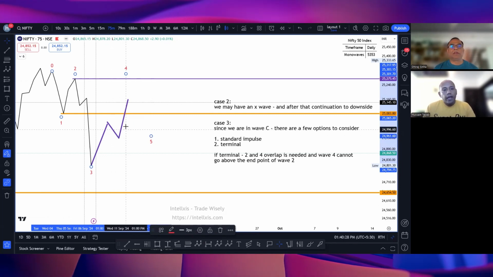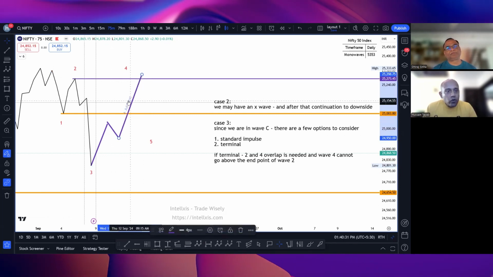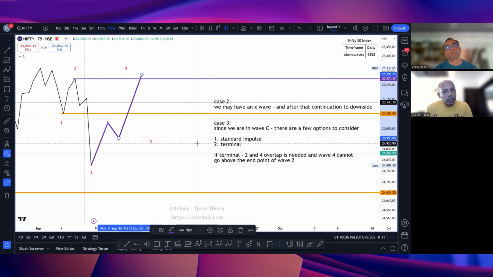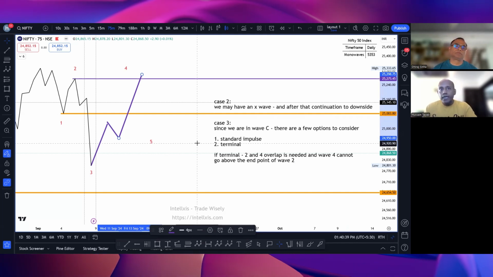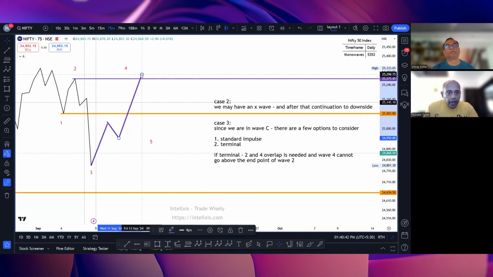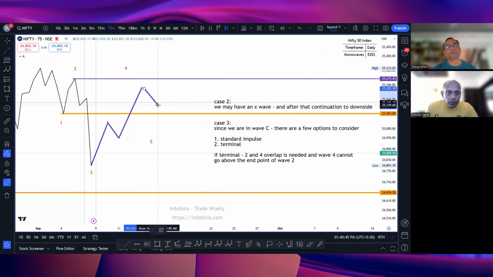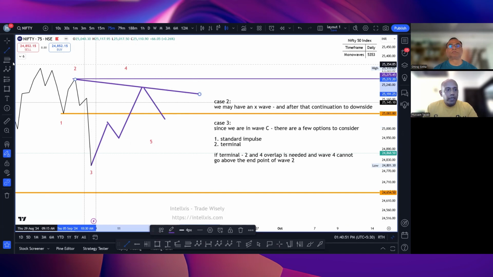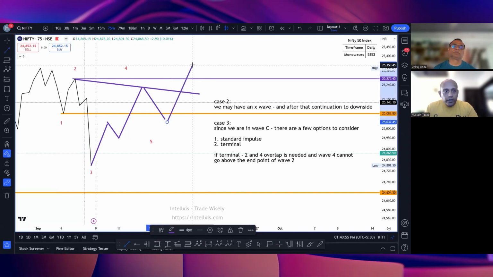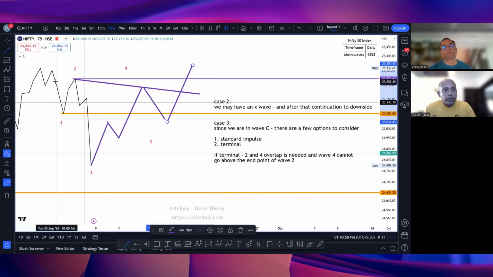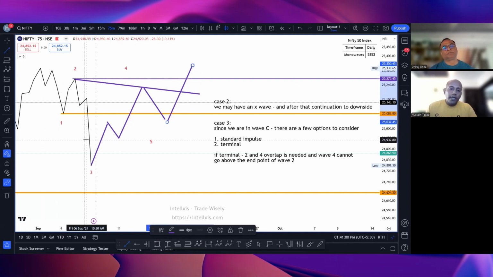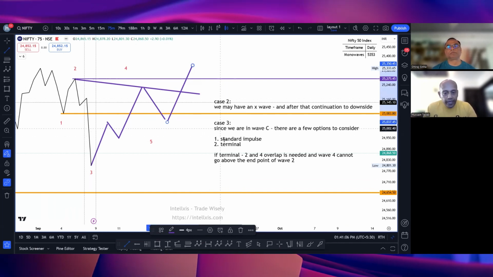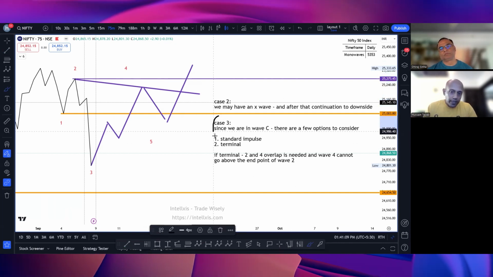However, wave 4 can never go above the end point of wave 2. That means 25,275 टूट नहीं सकता. अगर टूटा तो ये टर्मिनल नहीं बनेगा. ठीक है? After this, there will be a move to the downside. अगर ऐसा हुआ तो सिंपल एक 2-4 ट्रेंड लाइन बना देना. If this is a terminal, this will break violently to the top side and this 0 point will be taken out. We will get a new all-time high for sure.